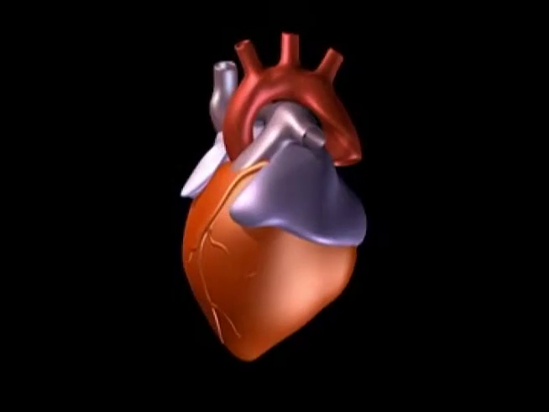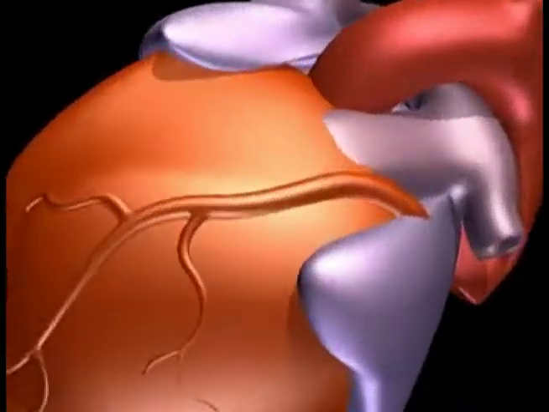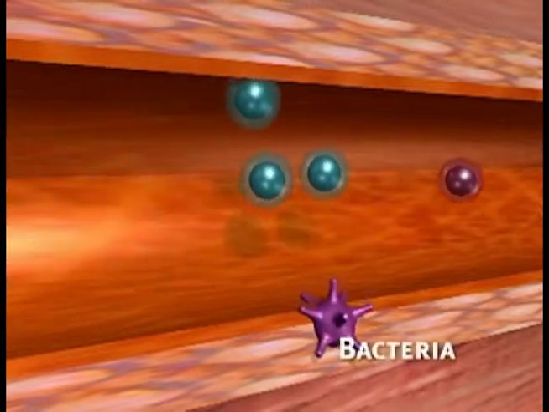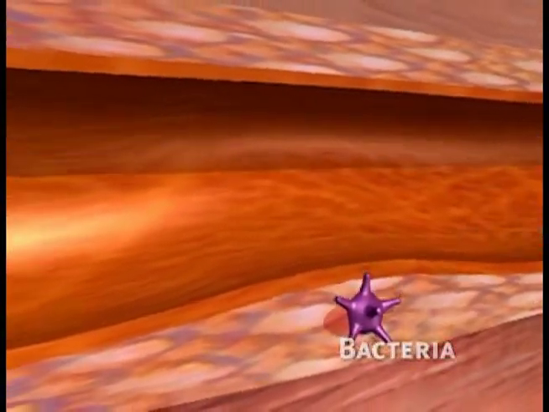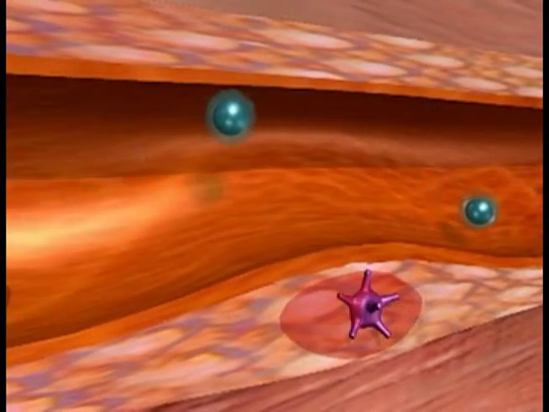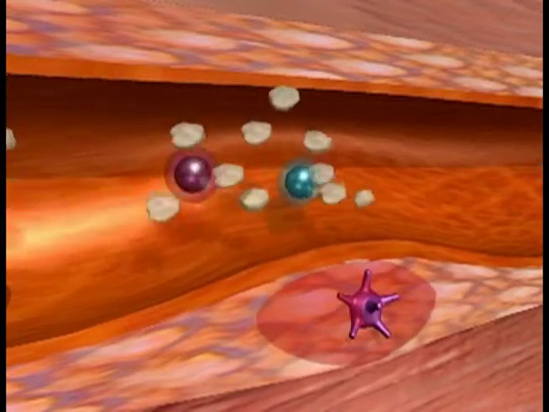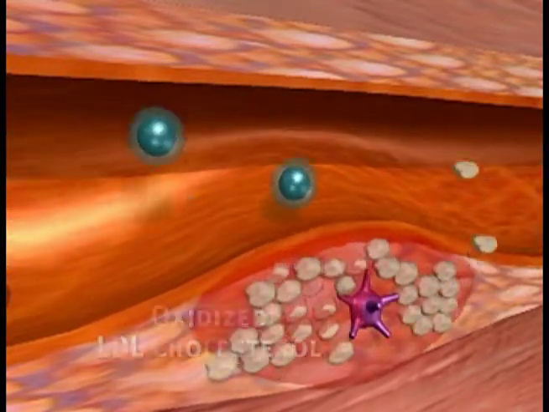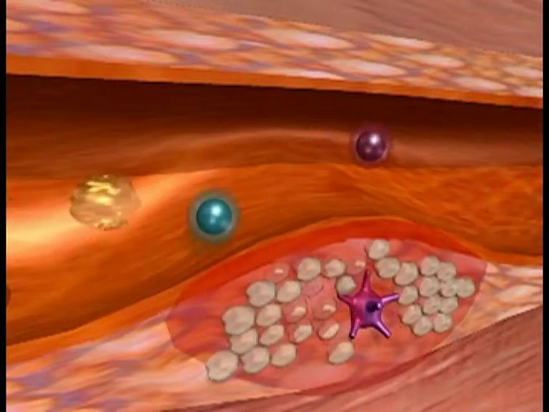Here's what the research has demonstrated. In an immune system that doesn't react rapidly and appropriately, bacteria and viruses that have found their way into the bloodstream may become embedded in the arterial walls, initiating an inflammation in the artery. This inflammation attracts the LDL, or so-called bad cholesterol, which becomes oxidized in the lesion, aggravating the inflammatory response.